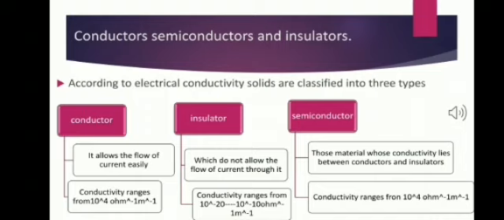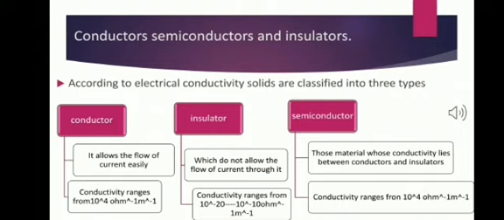Here, these substances do not allow the electrons to flow through them. These solids have low electrical conductivities, ranging from 10 raised to power minus 20 to 10 raised to power minus 10 per ohm meter. Most of the non-metals and molecular solids belong to this category.